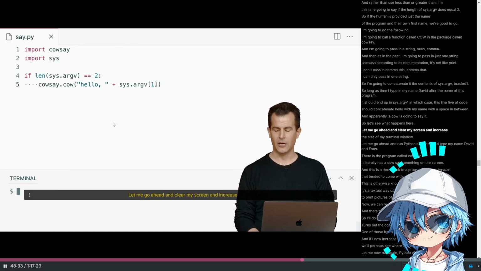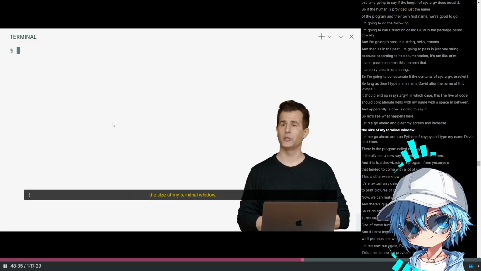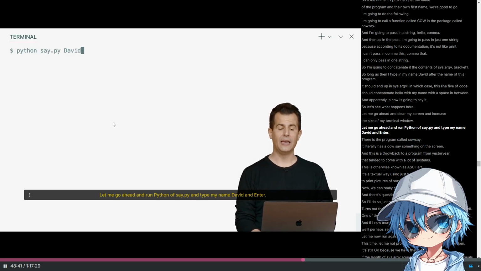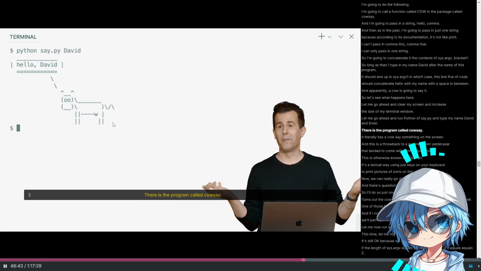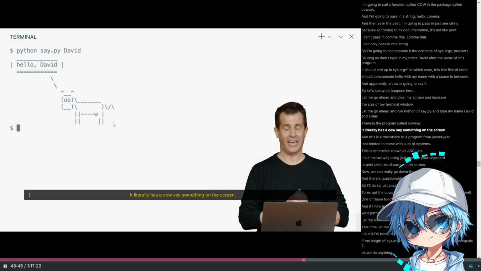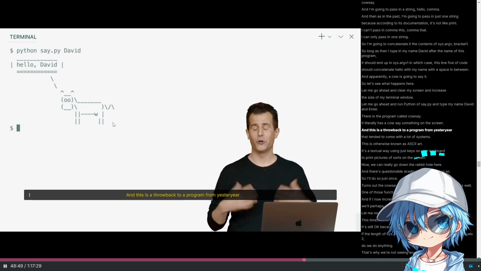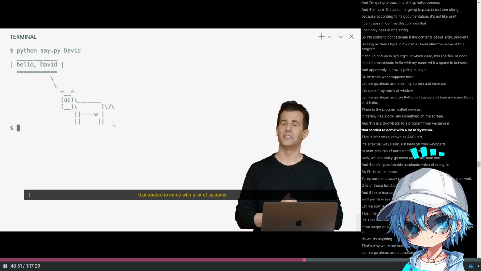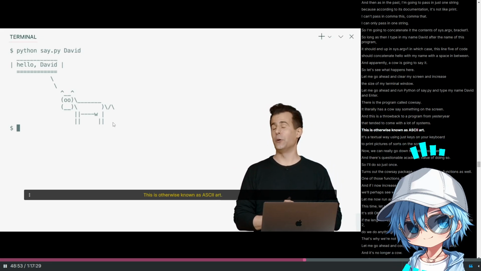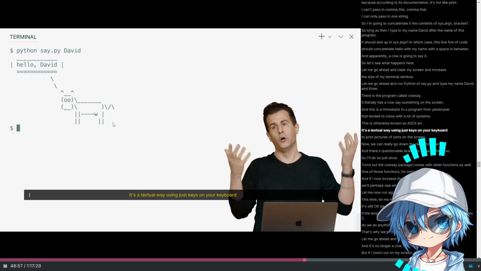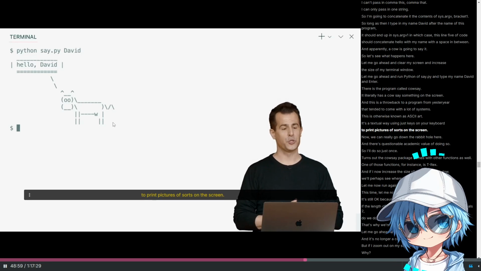Let me go ahead and clear my screen and increase the size of my terminal window. Let me run python of say.py and type my name, David, and enter. There is the program called cowsay. It literally has a cow say something on the screen, and this is a throwback to a program from yesteryear that tended to come with a lot of systems. This is otherwise known as ASCII art. It's a textual way, using just keys on your keyboard, to print pictures of sorts on the screen.